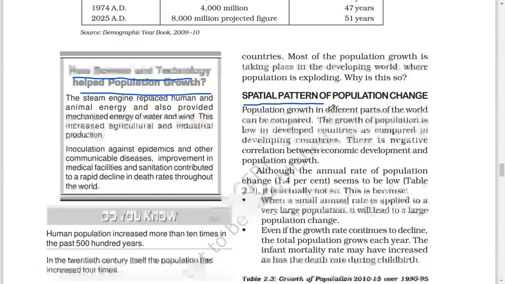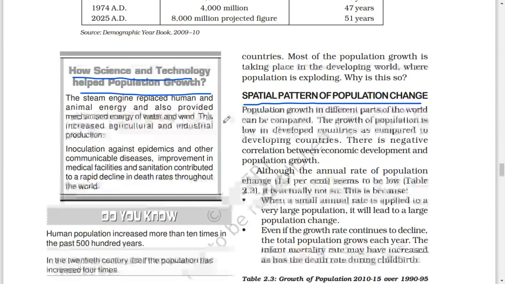Spatial patterns of population change. Population growth in different parts of the world can be compared. The growth of population is low in developed countries as compared to developing countries. There is a negative correlation between economic development and population growth.